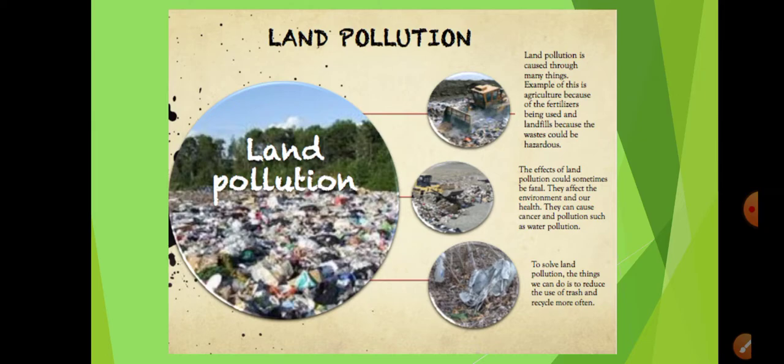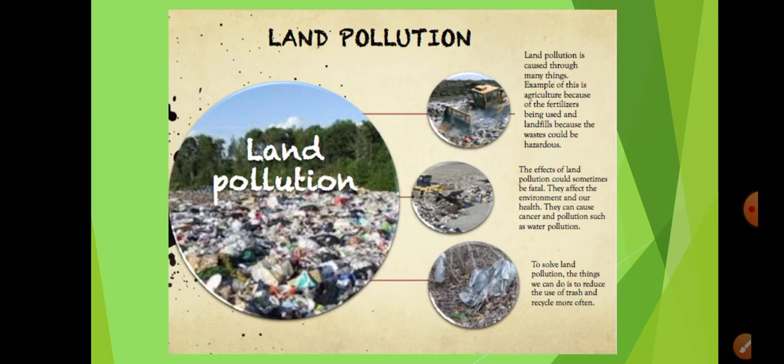The effects of land pollution can sometimes be very dangerous. It can lead to death of people also, and they affect the environment and our health, like all the different types of pollution. The two types of pollution we had learned in the previous class, land and water and air pollution, both were causing problems to our health.